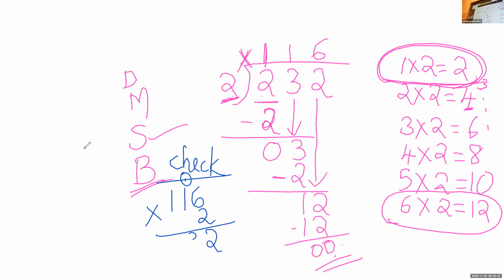Okay. 2 into 1? 2. Now here 0 I have to add. When you add 0, 232 only. So I got my dividend. That means my division is correct. Okay, children, is that clear, all of you?